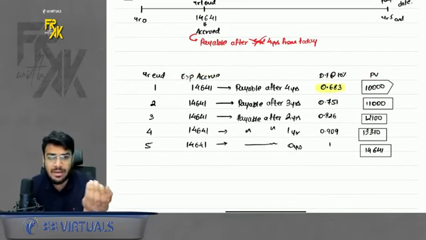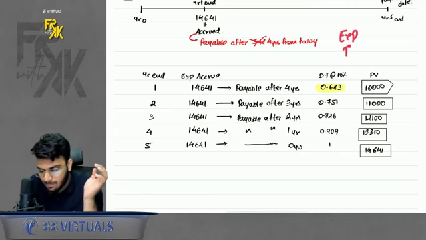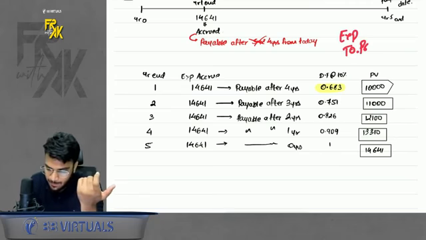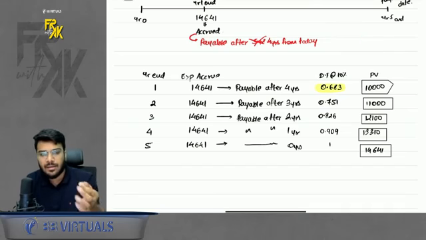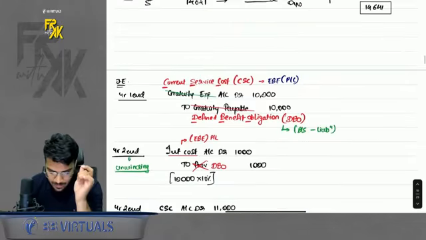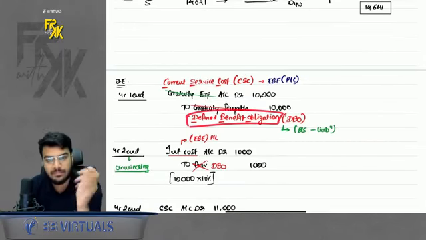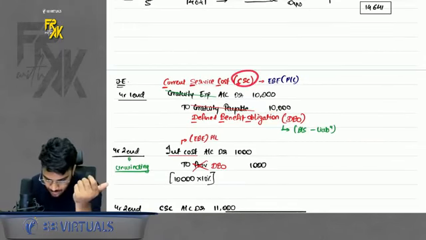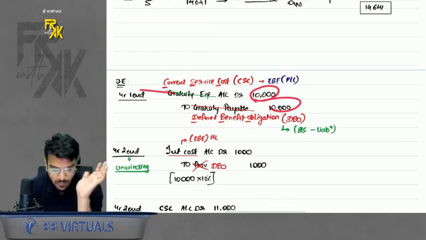Now, what is the normal entry for expense? Because it is expense, company says expense, but because it is not being paid today, we will say payable. So gratuity expense to gratuity payable. But now let's rename the terms. Instead of expense, I will say current service cost. Instead of payable, I will say defined benefit obligation. So the entry becomes current service cost to defined benefit obligation. I just renamed the terms, but the logic is the same, expense to payable. 10,000 on year 1 end.